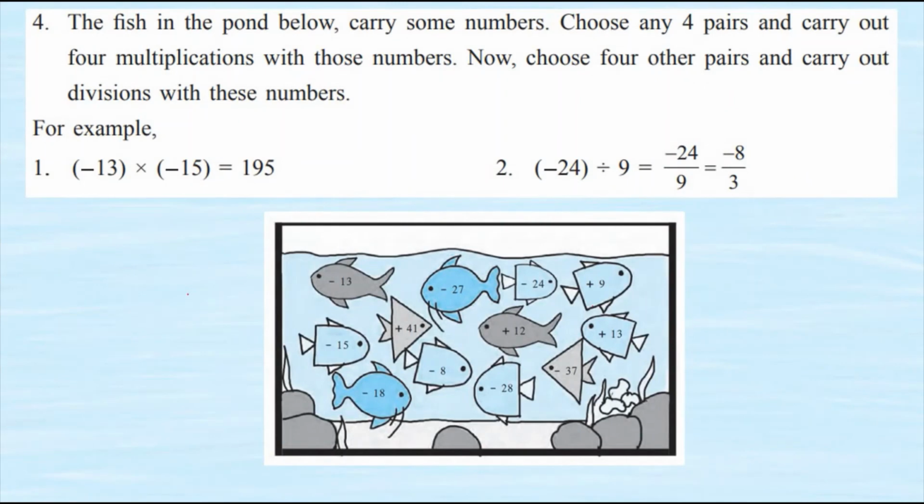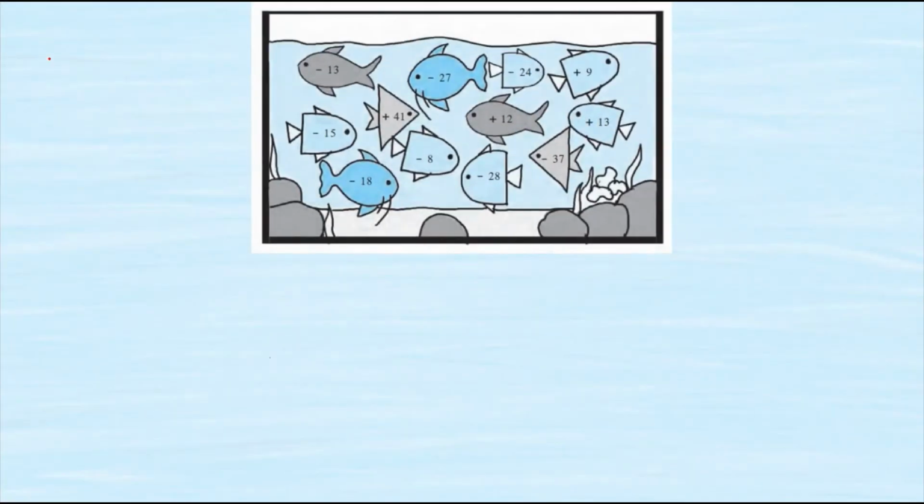Now coming to the fourth question. It is a big question and we can see a pond also where we can find few fishes, and on that fish we can see few integers, positive as well as negative. Now we are supposed to choose numbers and create a fraction or an example they have already given, like we are supposed to take two numbers and create a sum for multiplication as well as division. So in such way we are supposed to create 4 pairs. So let's begin. First I will do for multiplication, so give the heading as multiplication.